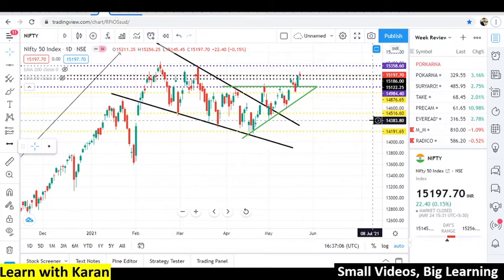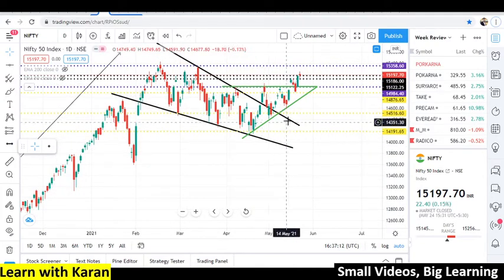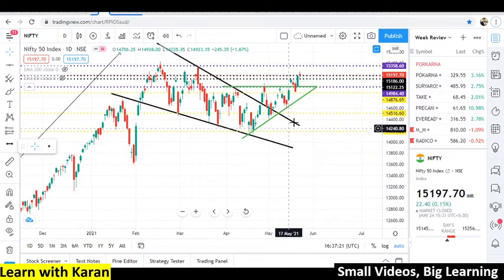In the previous videos, we analyzed that Nifty 50 after an uptrend gave a correction as highlighted by these two black trend lines. After this correction, Nifty gave a breakout and formed a triangle pattern as highlighted by this green triangle. Recently, Nifty gave a breakout over here.